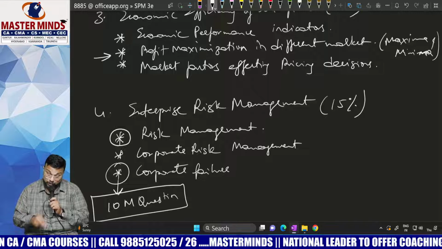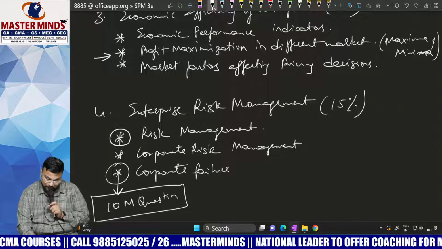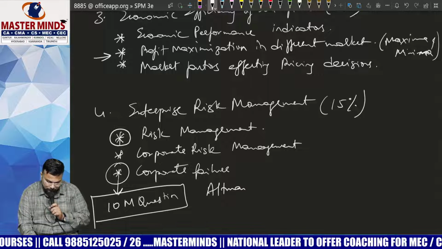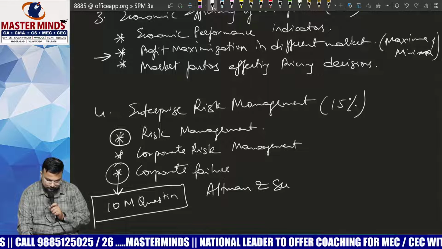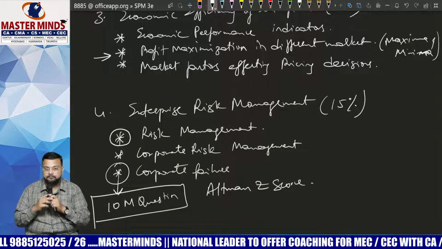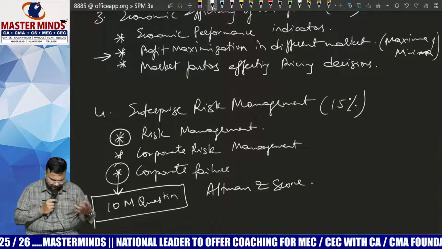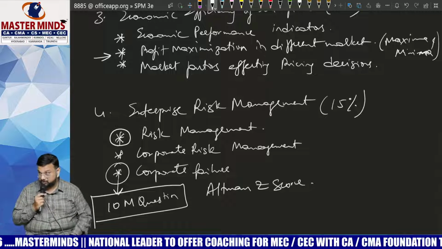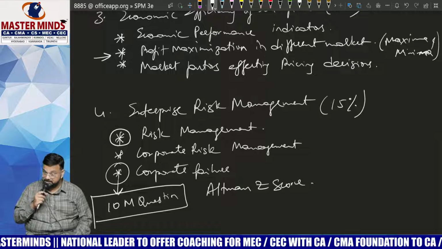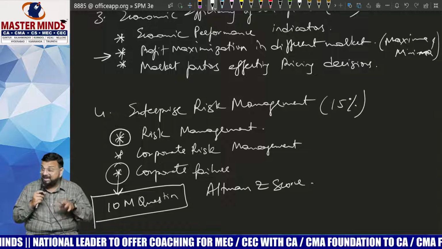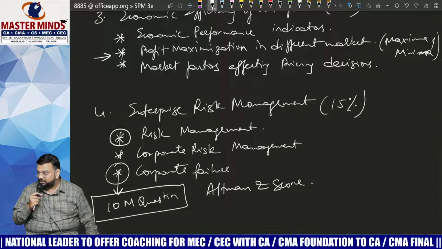And we also know which question it will be. It is nothing but the Altman Z score. We have the Z score and the M score. There are two types of problems which will help us in analyzing the failure factor.